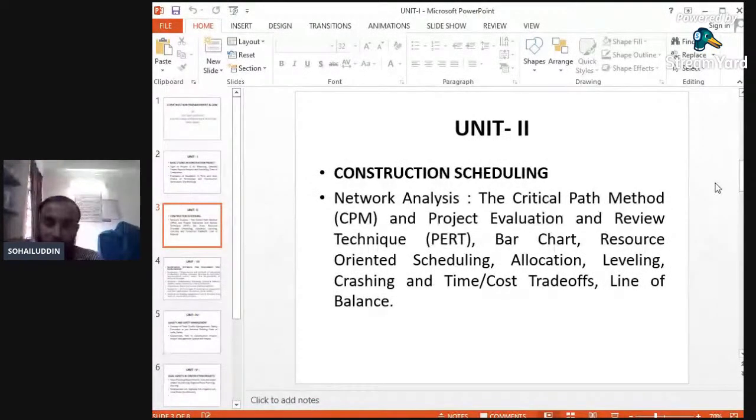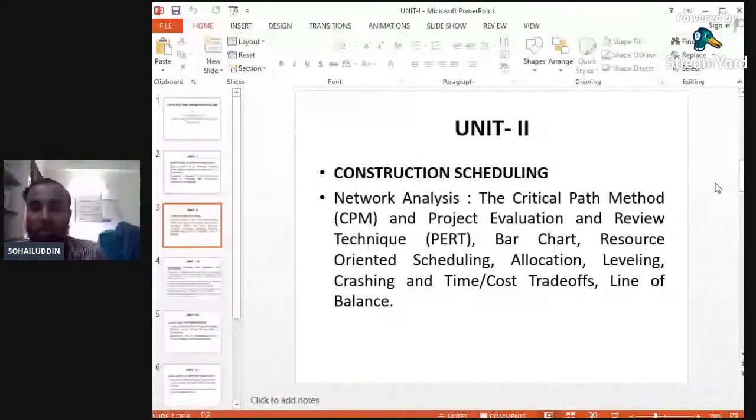Because in construction management, we have to manage the various activities within the stipulated time without hampering the quality of the construction project. We will not compromise with the quality. Without hampering the quality, we have to maintain the links, the network, in order to complete the particular type of project.